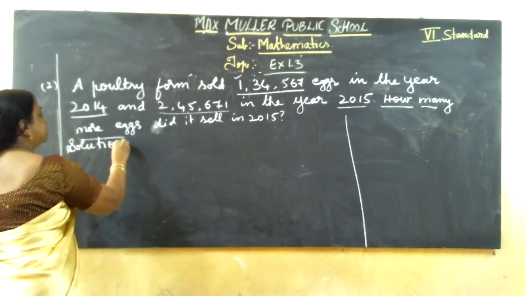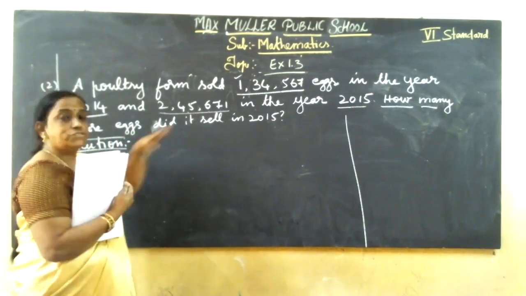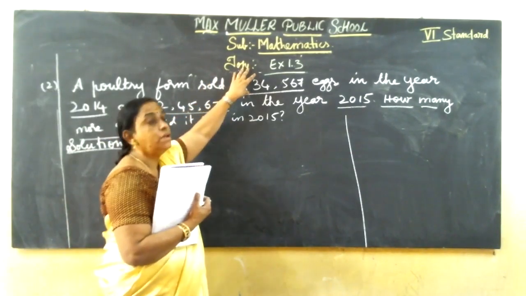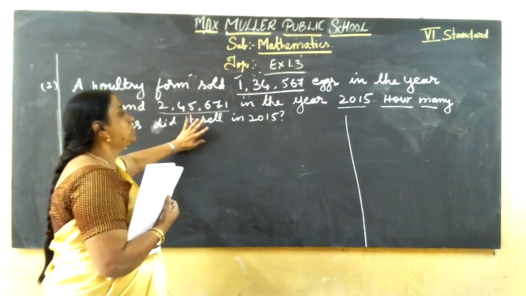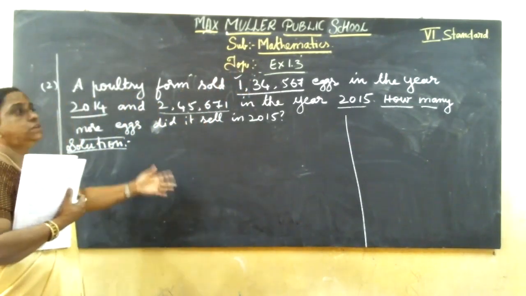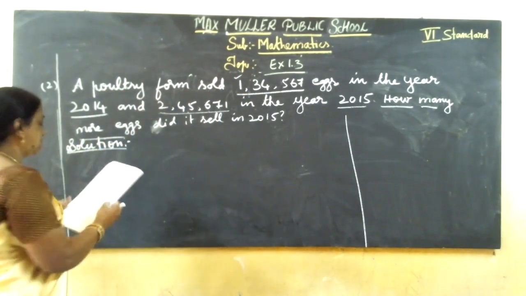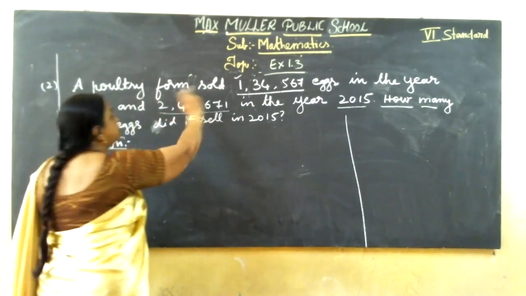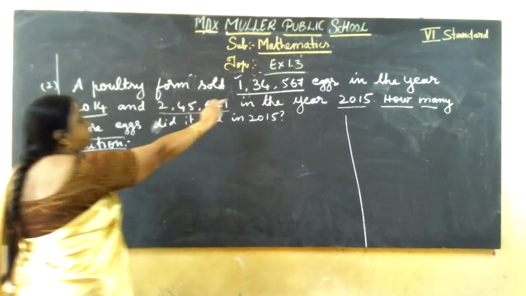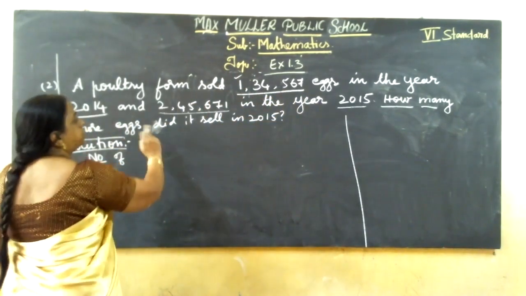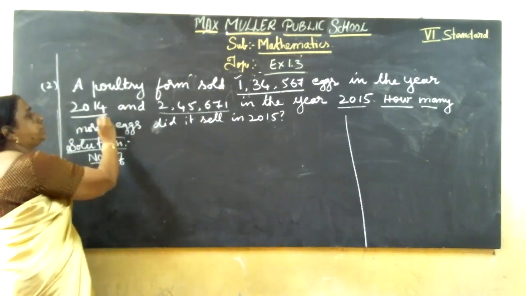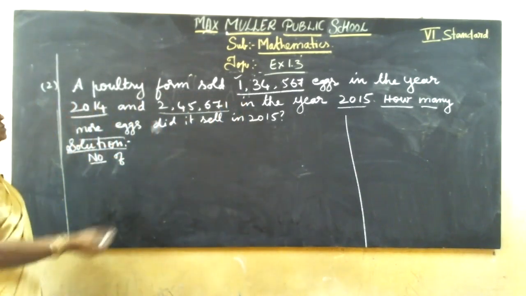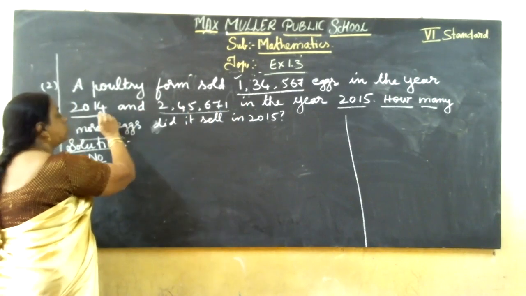Here how to write the solution. Solution. First read. See, statement sums are very easy story sums. First read the question. What they are given, what you should write. In this question they are given how many eggs sold in the year 2014 and 2015 also. Just you should find how many more eggs they sold. So how much more? If you subtract, you will get the answer. So solution, number of, see here only statements are there. You can find the number of eggs sold in the year 2015 first. Why we should take 2015? Why can't we take 2014? In 2014 they sold less, but in 2015 they sold more. You should find how many more. So you should take 2015 first.